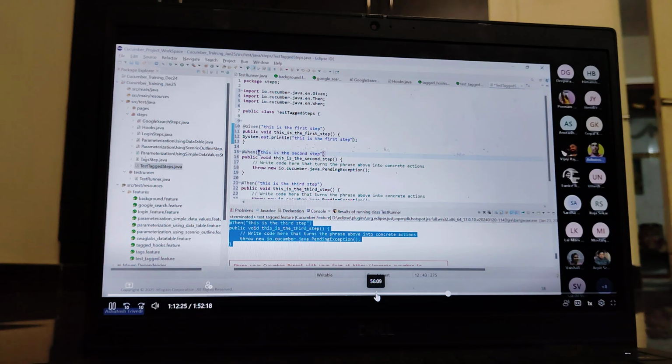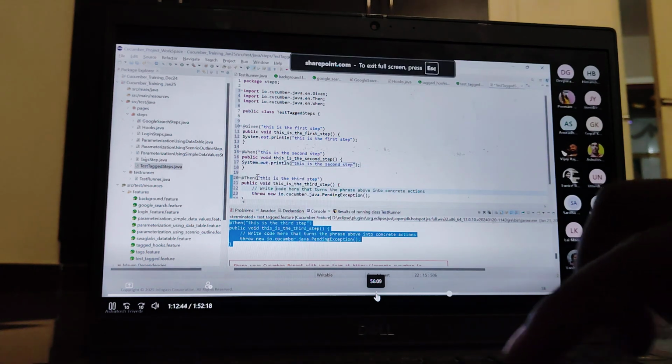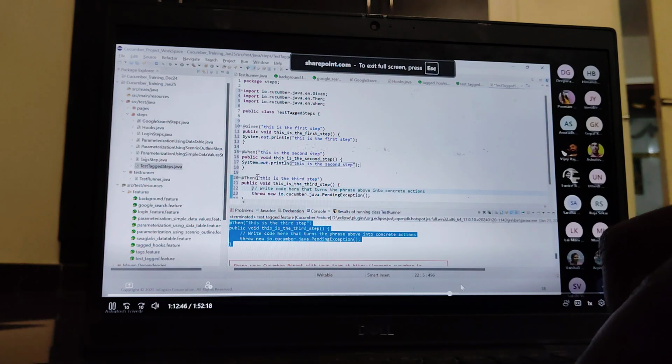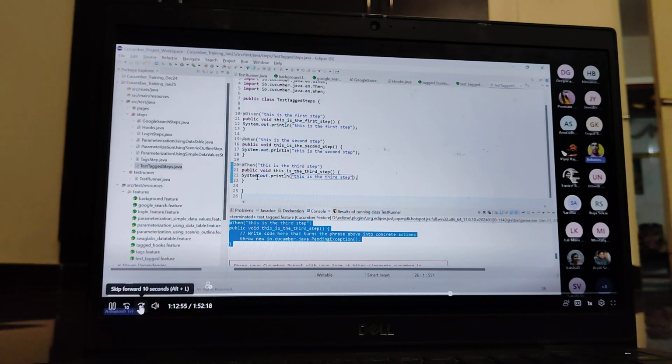And this is the second step, suppose, and just write down the steps also. First step, second step, third step implementation.